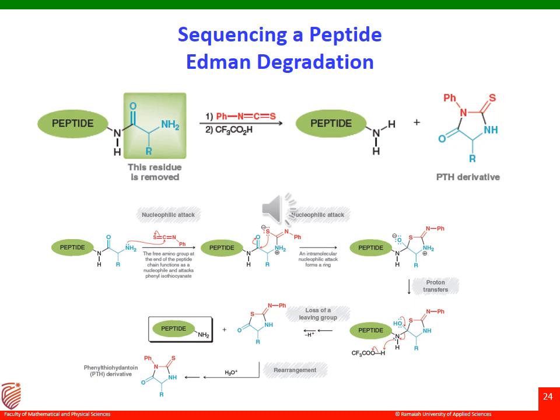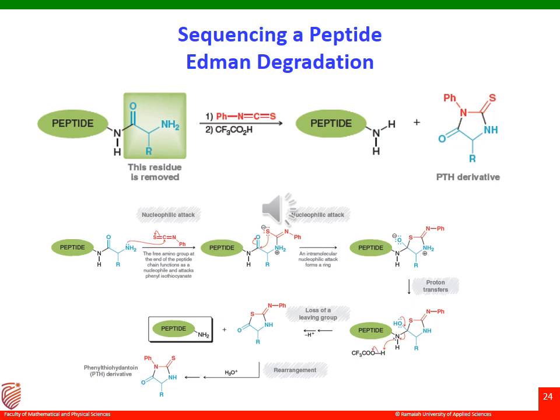Now this intermediate undergoes an intramolecular nucleophilic attack, because the sulfur is nucleophilic, bearing a negative charge and lone pairs of electrons. It will attack the carbonyl carbon next to the alpha carbon, the amide carbonyl carbon, because it is electrophilic in nature. Therefore, ring closure happens, leading to a 5-membered ring.